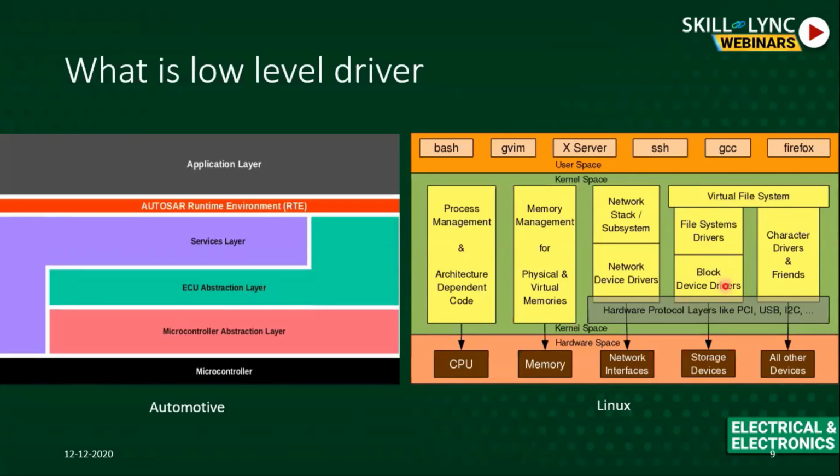One is block drivers and one is char or character drivers. So when you communicate with, say, your hard disk, it's registered as a block driver. When you communicate character by character, like in serial communications, it's characterized as a character driver. Whatever the hardware may be, it will have to be communicated via your kernel space.